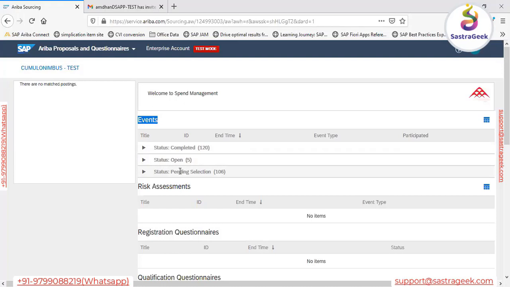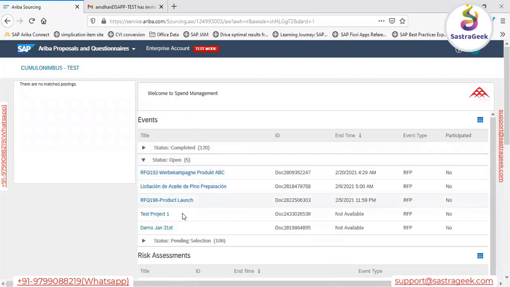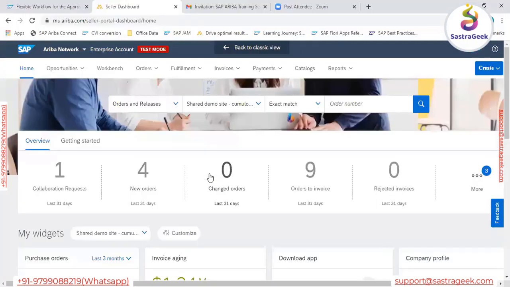From here he just has to go to open, because whenever they receive a new invitation, it will only be available in the open status. Once he clicks on the open status, he will be able to find that event. We can see this is our event that we created from the buyer side, and we have invited this supplier. In the same way, let me move to the other supplier now. This is the other supplier.